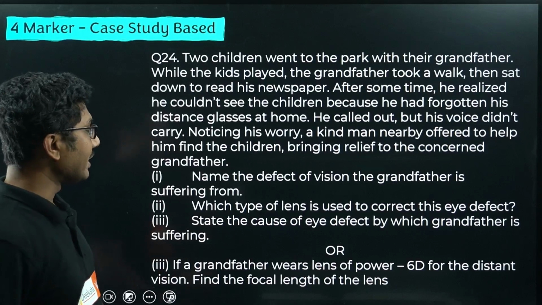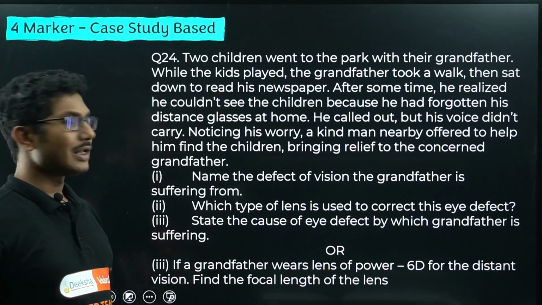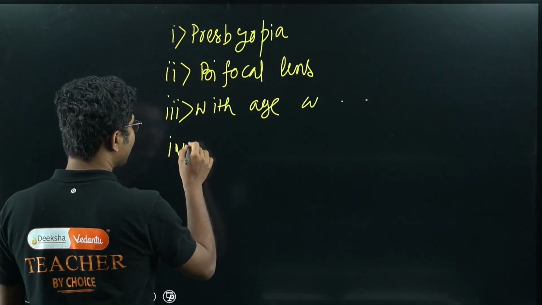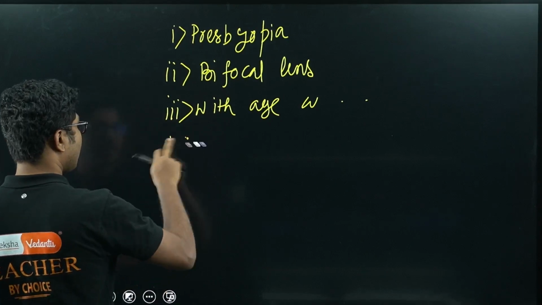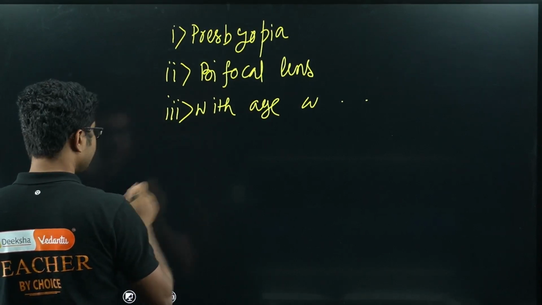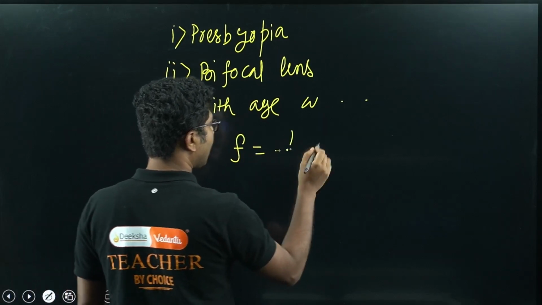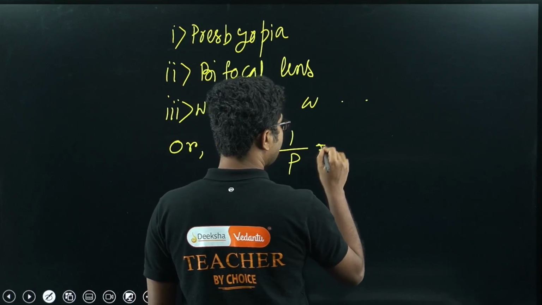Now what is last? If the grandfather wears a lens of power -6 D for the distant vision, find the focal length of the lens. So now we have to find the focal length of the lens. This is also an easy question. This is an OR question, right? So I should not write number 4, I should write OR. Now what is f? Focal length is 1 by power, this is in meters.